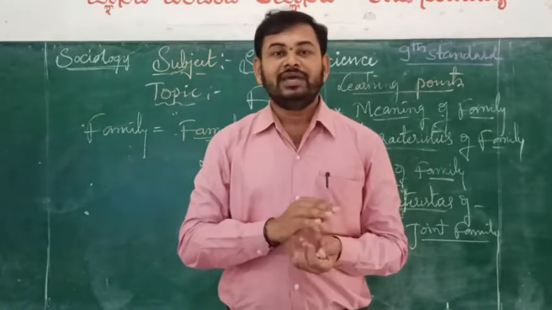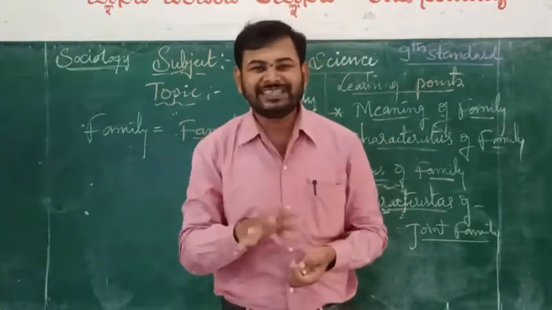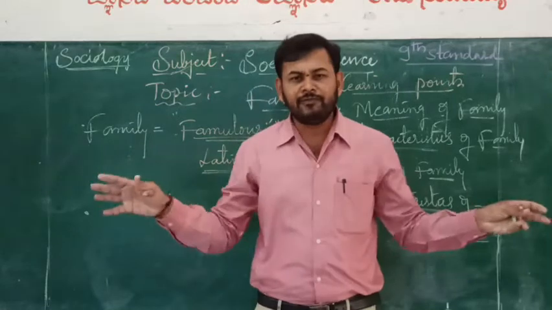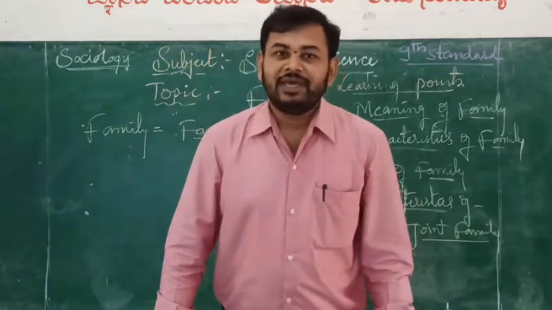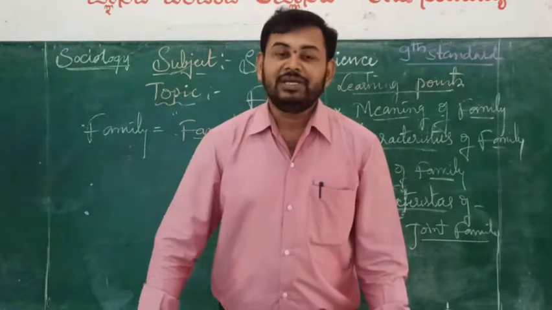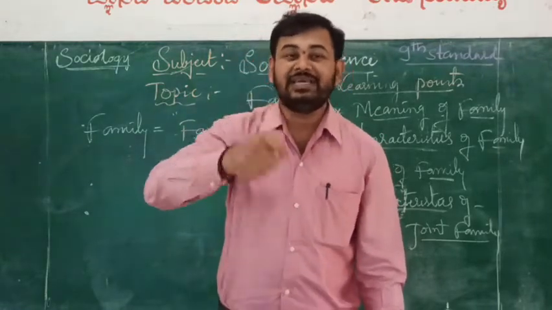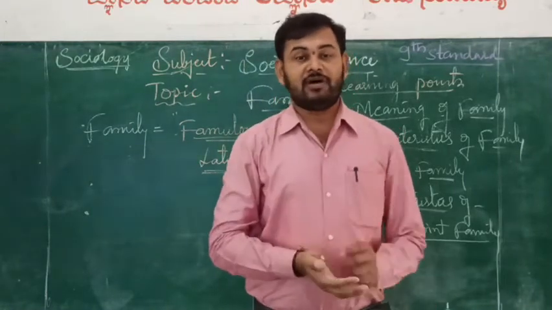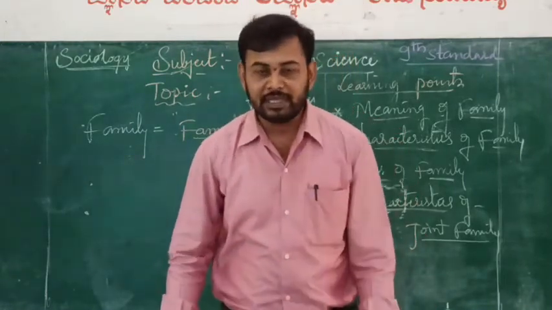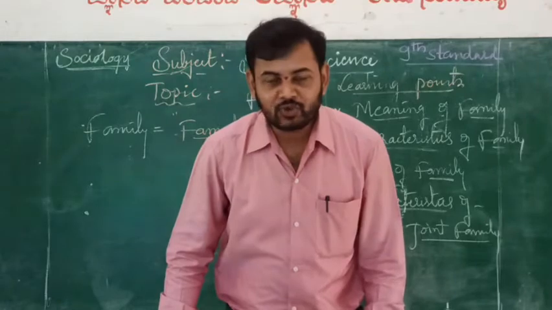So that is why this kind of system is accepted by everyone in this world. So that is why it is called the family, and this universal system is considered the prime characteristic of a family. Got it, dear students?